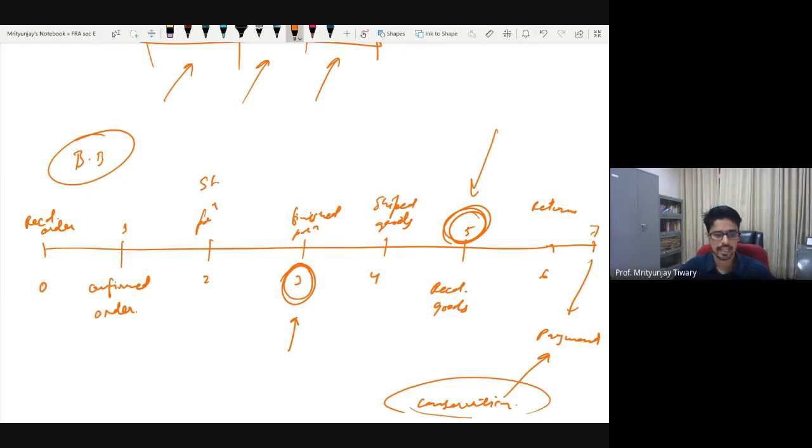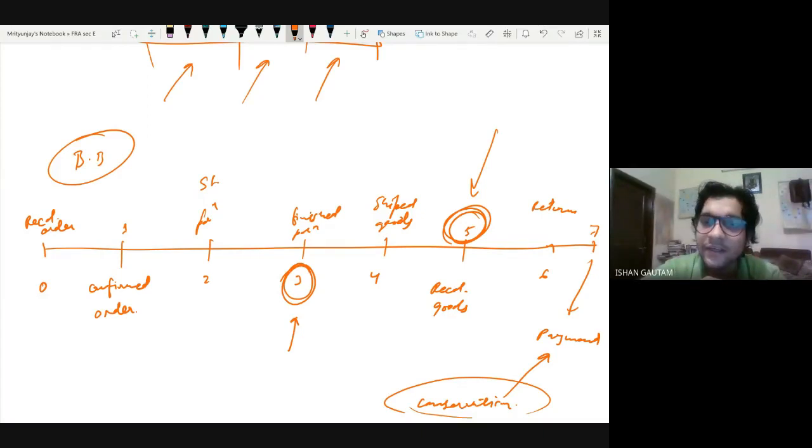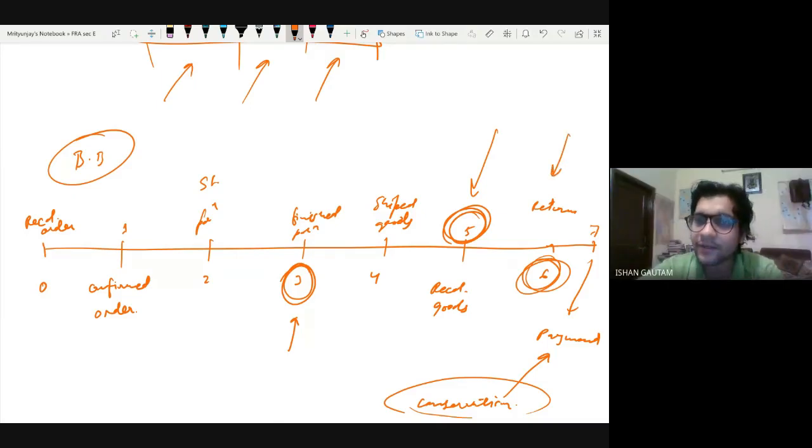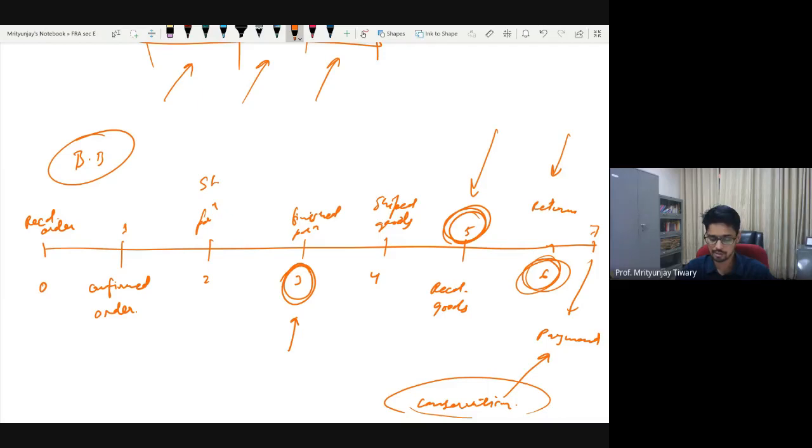Any other? The day the return period gets over. Okay, what is the argument? The argument is that till the time the return guarantee is there, we are liable to return something. So it's like an advance payment which the customer can ask for any time. Okay. So the bottom line of Ishan's argument is uncertainty reducing, that now the goods are actually sold. It's not coming back. Actually sold in the sense that it's not coming back. Before this, it could have come back to us. Okay, fine. Any other argument?